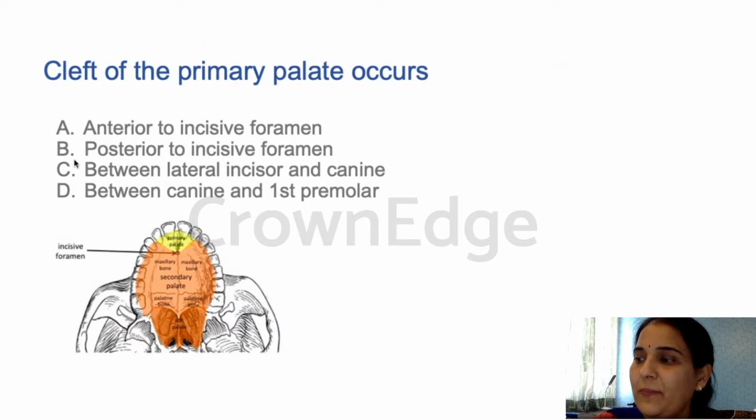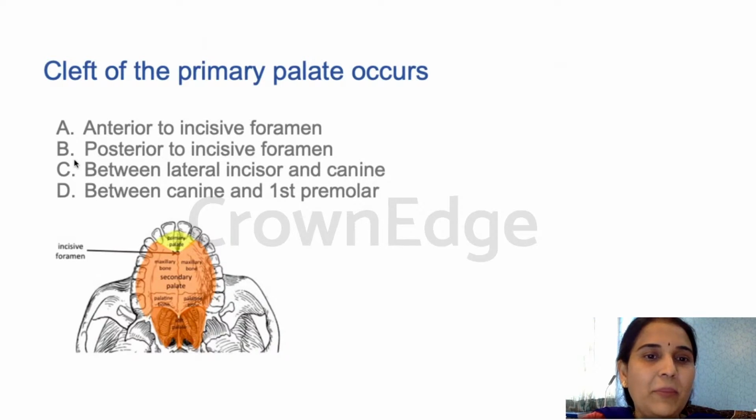Next question is: cleft of the primary palate occurs anterior to the incisive foramen, posterior to the incisive foramen, between lateral incisor and canine, or between canine and first premolar?